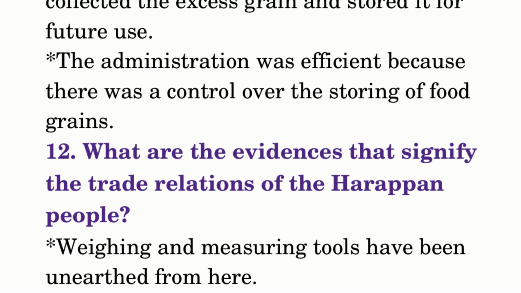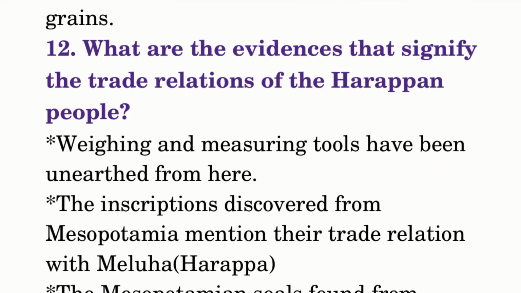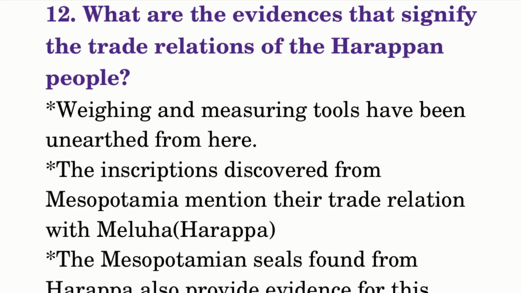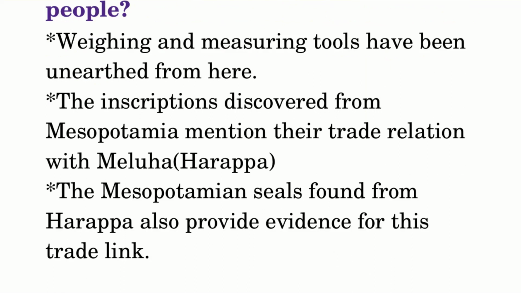What are the evidences that signify the trade relations of the Harappan people? Weighing and measuring tools have been unearthed from here. The inscriptions discovered from Mesopotamia mention their trade relation with Meluha, Harappa. The Mesopotamian seals found from Harappa also provide evidence for this trade link.